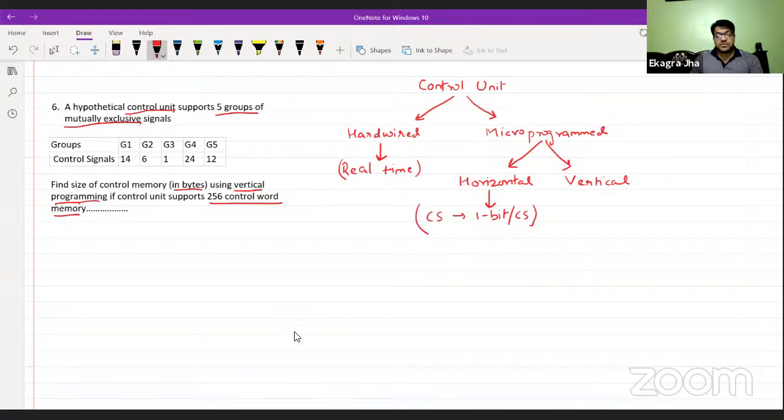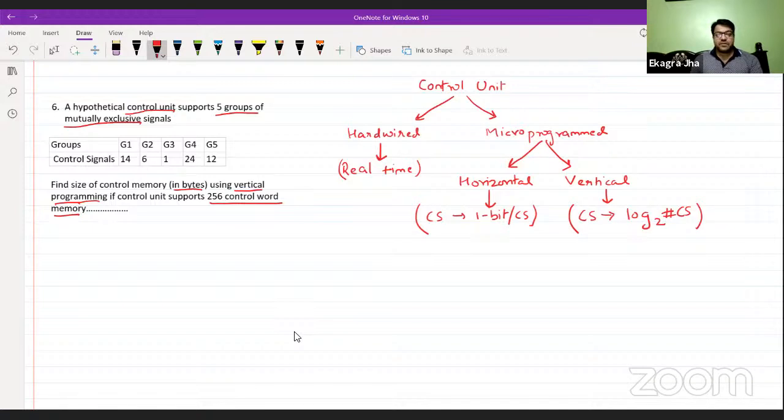So the number of control signals you have will be the number of bits. But in vertical, the control signal field is calculated as the log of the number of control signals at base 2.